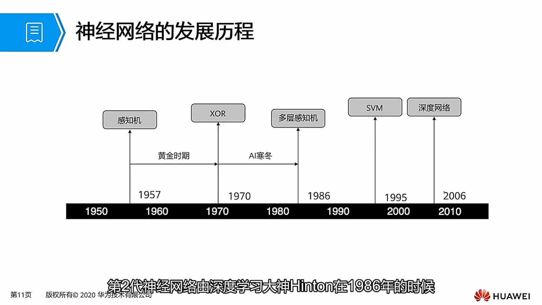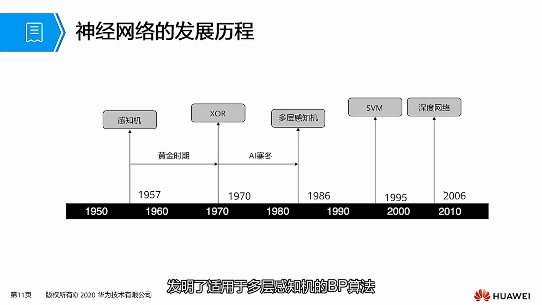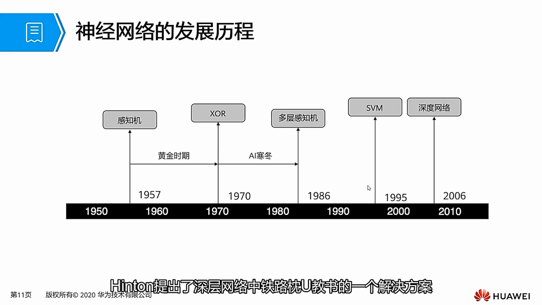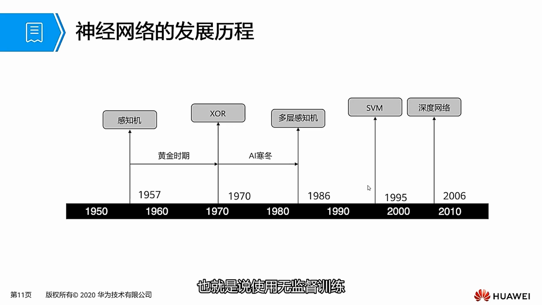Until 2006, Hinton proposed a solution in deep networks: using unsupervised training to initialize the parameters, then supervised training for fine-tuning. Thus, 2006 became the first year of deep learning. In 2012, in the top-level ImageNet image recognition competition, Hinton and his team adopted convolutional neural networks, won the championship in one fell swoop, and crushed other algorithms. This also marks the birth of deep learning convolutional neural networks.